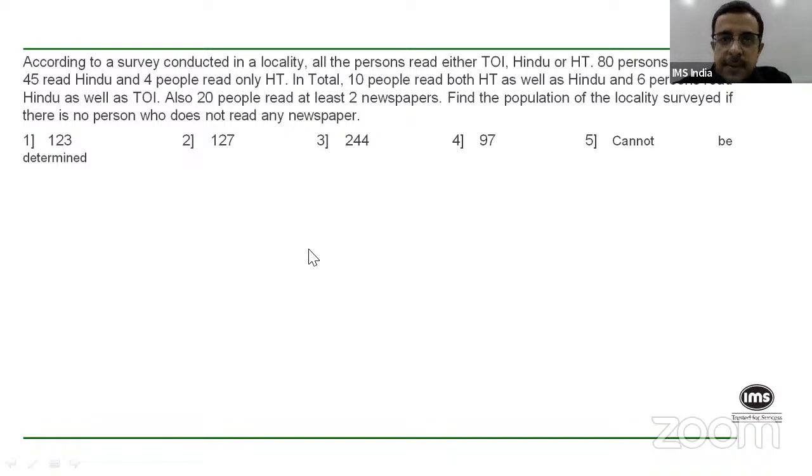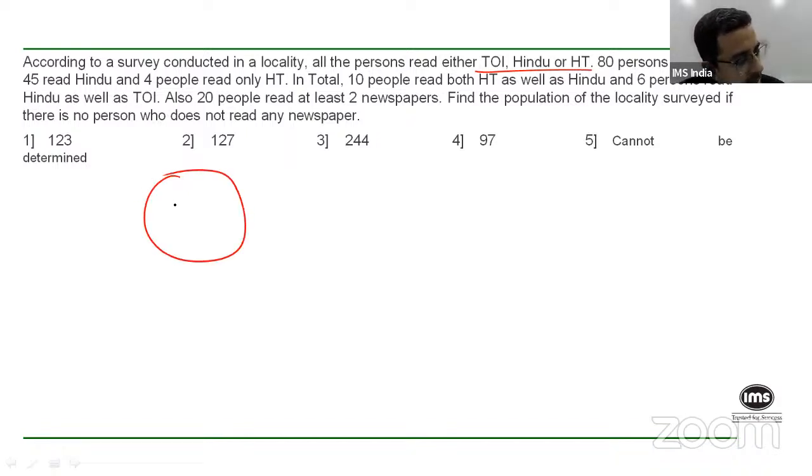Okay. Again, I'm sure a large part of this is not clear, so I will read out. According to a survey, all the persons read either TOI, Hindu, or HT. Right. So there are only 3 newspapers, right? TOI, Hindu, and HT. 80 people read TOI, 45 read Hindu, and all of that. So basically, this is a set theory based question clearly, right? So you can use Venn diagrams to solve.